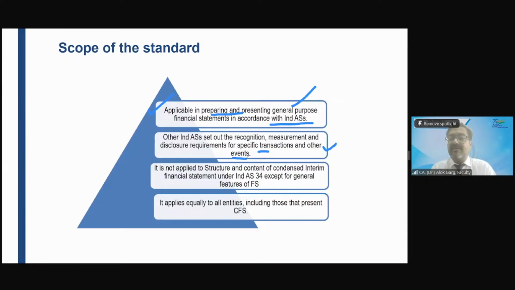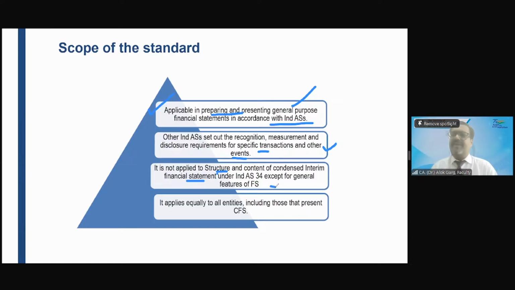Ind AS 12. Ind AS 12 is a standard which talks about deferred tax asset recognition, measurement, presentation, disclosure. The presentation aspect in the balance sheet is also given by Ind AS 1 and Schedule 3, but the recognition, measurement, and disclosure requirements have been incorporated in the other standards. Clear? It is not applicable to the structure and content of condensed interim financial statements under Ind AS 34, except for general features.